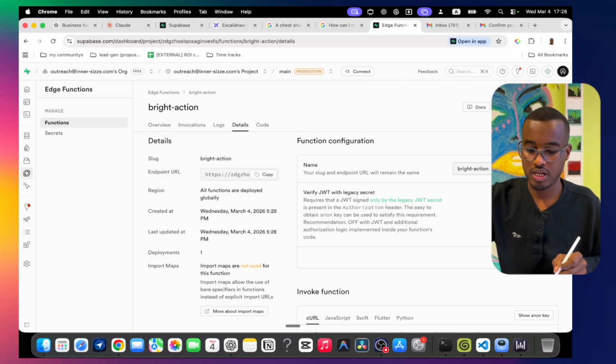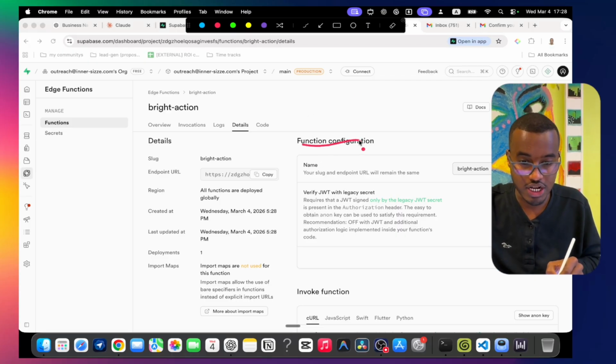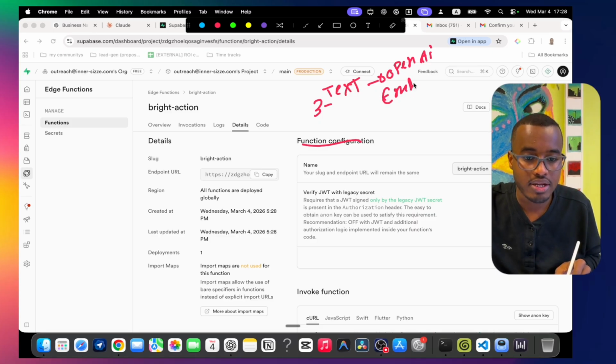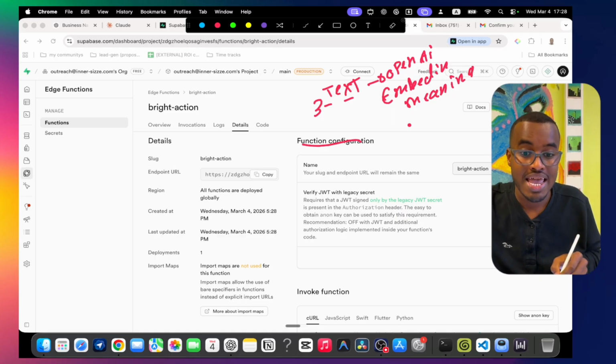But what is this function actually doing right now? Let me just explain it. This function we created right now does three things. First of all, it's going to take the text and send it to OpenAI. OpenAI is going to do embedding, meaning it is going to change this text itself into meaning numbers. You know, it's going to change into meaning numbers.